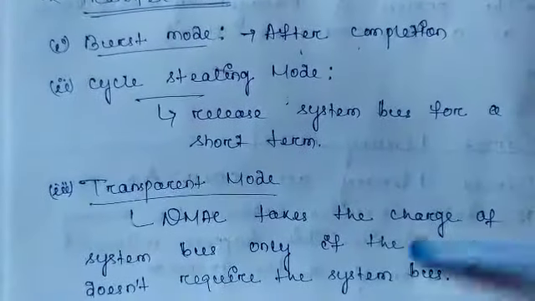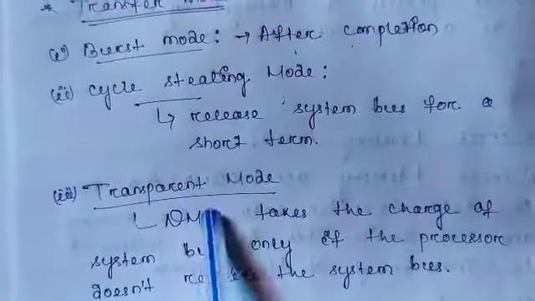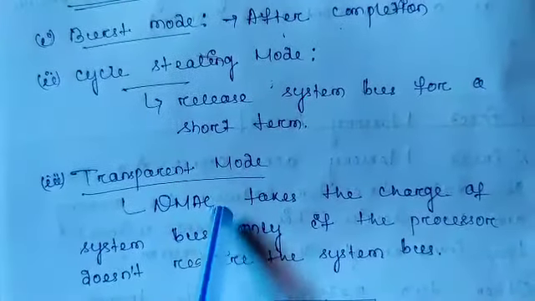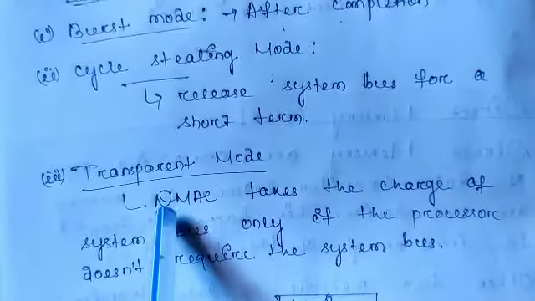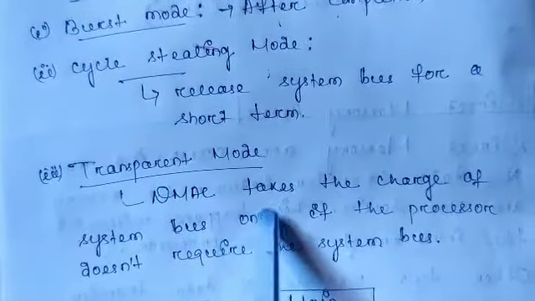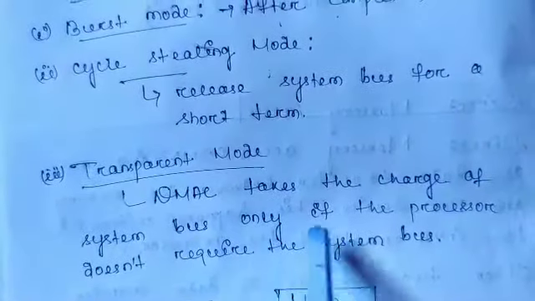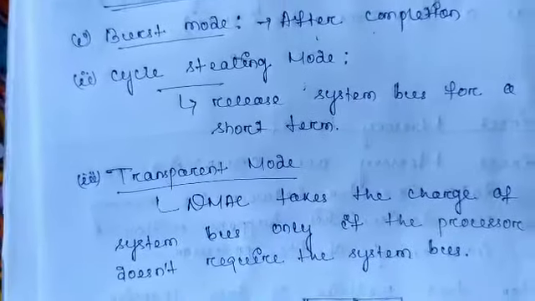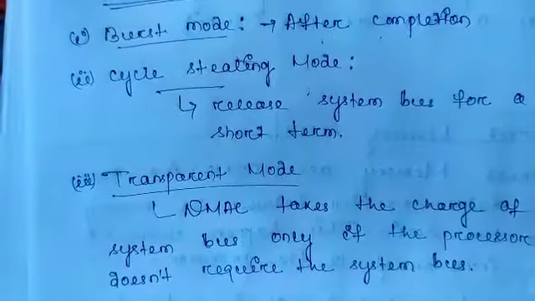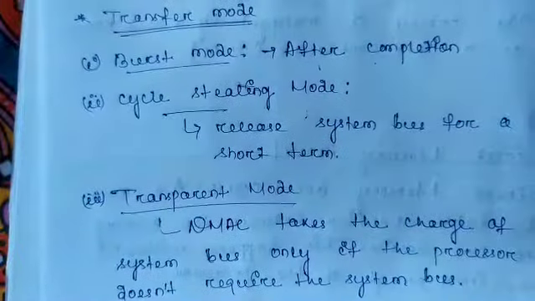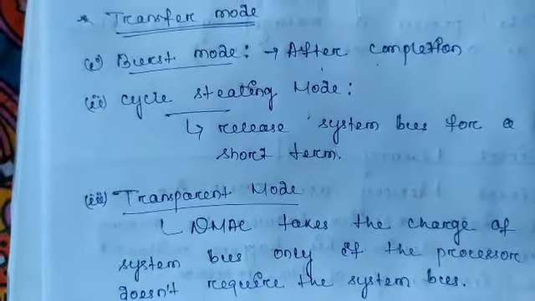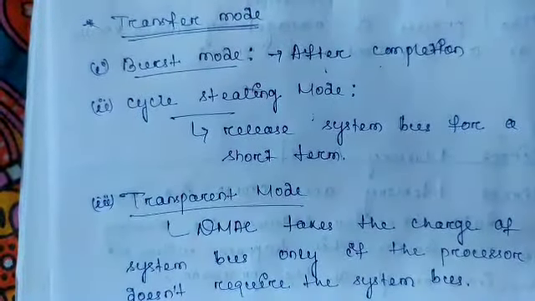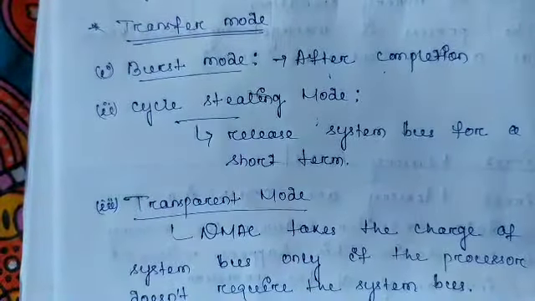But the transparent mode is a special type of mode. In the transparent mode, the direct memory access controller takes charge of the system bus only if the processor does not require the system bus. This mode is fairer than the others, because in the burst mode it has to execute its process for a long period of time.